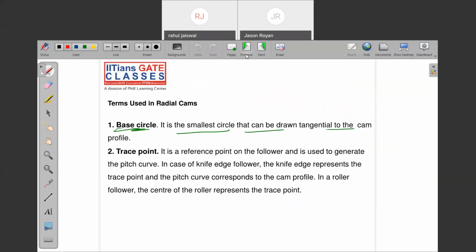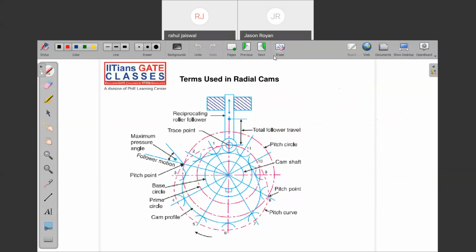Now come to the point. You can see in the figure, let me clear the figure. Where the pitch profile is, this is the pitch point. Can you see the locus of this? The locus of all the points where the maximum pressure angle is there, that is the pitch point. But on what?